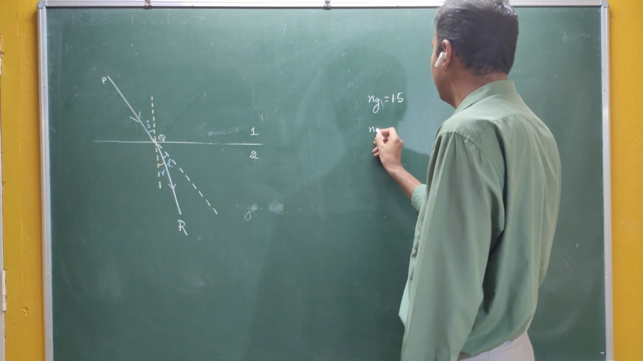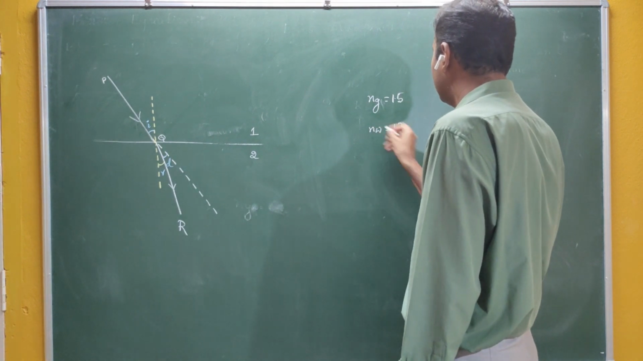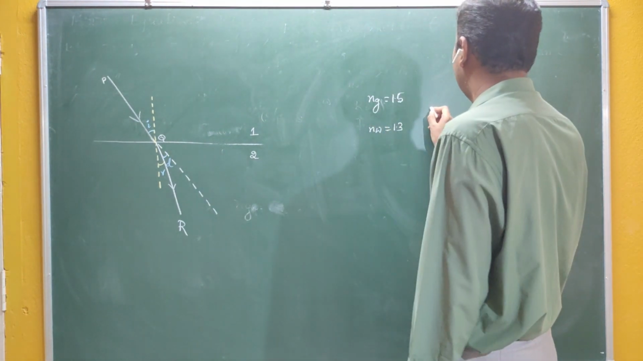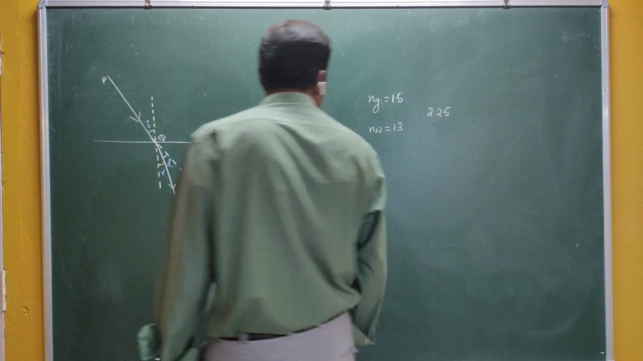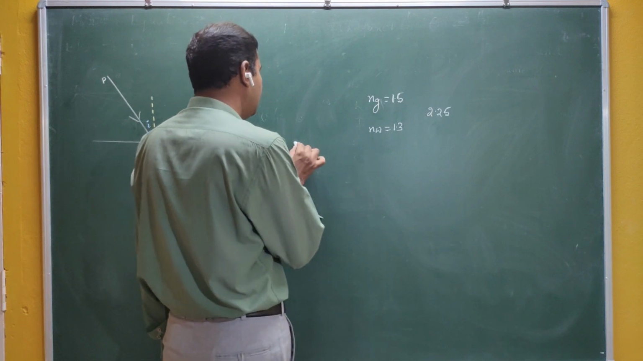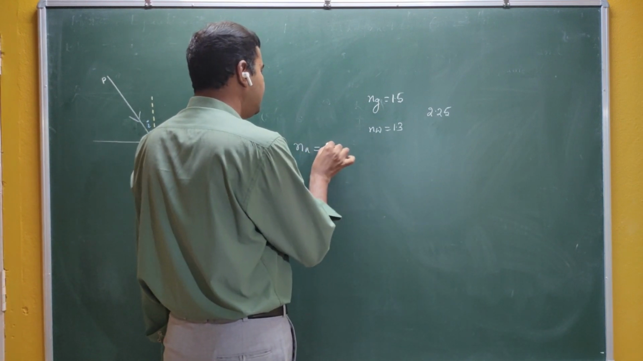What is the absolute refractive index of water? That is 1.3. The absolute refractive index of diamond is the highest, it is 2.25. And what is the absolute refractive index of air medium? Very simple, it is equal to 1.